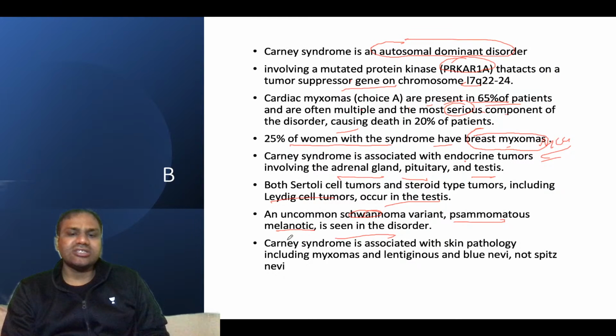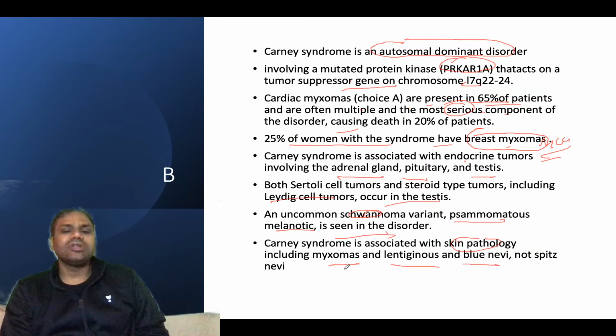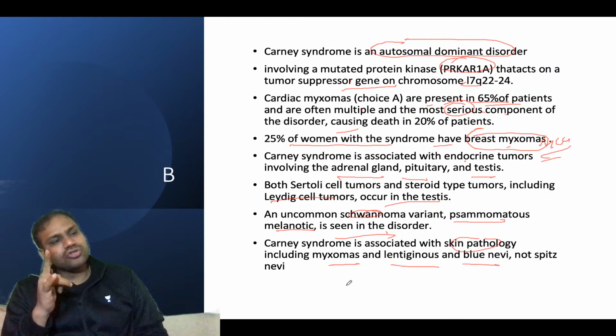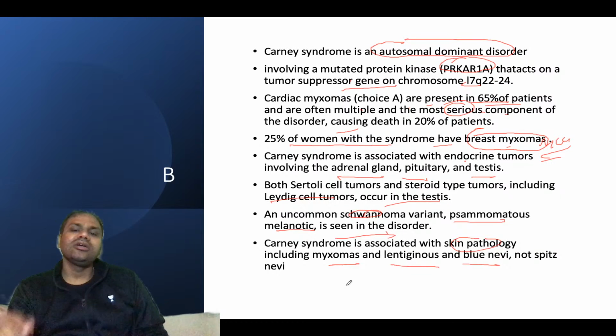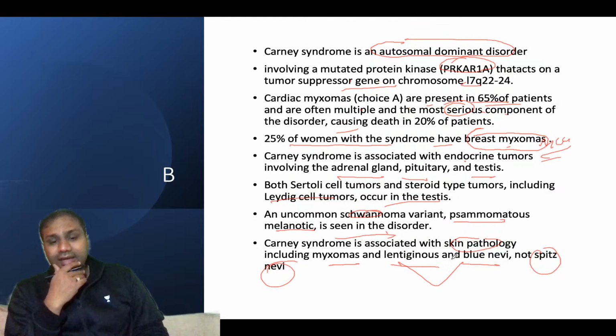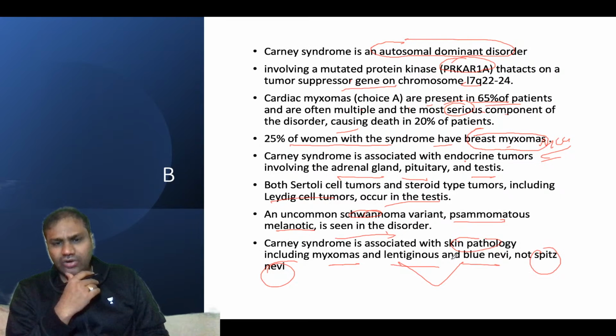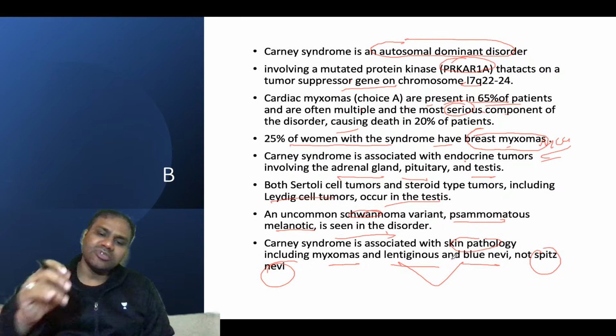Remember, Carney syndrome is also associated with skin pathology including myxomas and lentiginous and blue nevi, but not Spitz nevi. So they are associated with lentiginous and blue nevi, but not with Spitz nevi. That is what you need to know from this question.